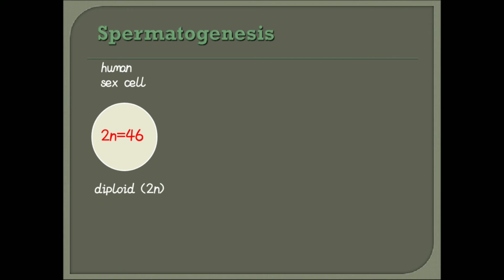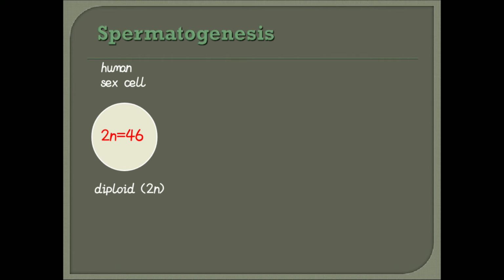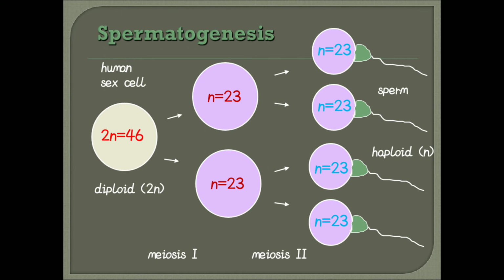This is the human cell showing the diploid nature and 46 chromosomes. In meiosis first, this diploid cell, showing the 2n number of chromosomes, divides into two haploid cells. Afterward, these two haploid cells form four haploid cells, which are recombinant.